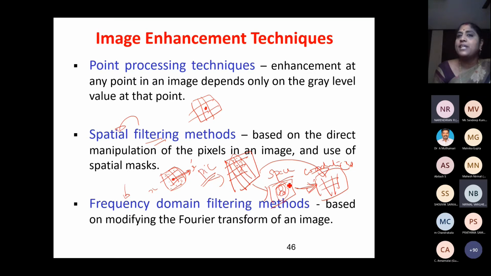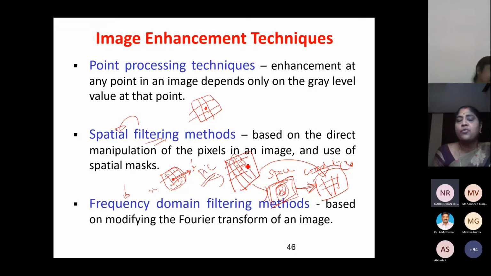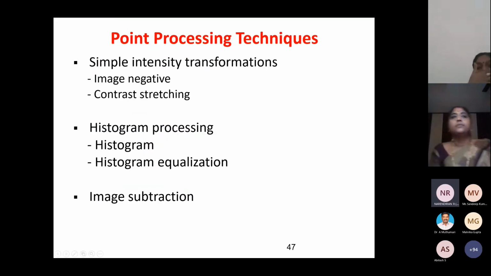Whatever changes I have made here, I can see in the picture format, because this format I cannot see. It is not possible for a human being to understand this format. The picture format a human being can understand. So I'm going to convert into a different format. In this format, I will do all the enhancement operations, all processing. This is called frequency domain. I'm going to operate with the frequencies. This is not visible to the human eye, so I have to reconvert back into the picture format. Whatever modifications I have done here, I can see in the picture. This is called frequency domain filtering. We'll discuss it, don't worry.